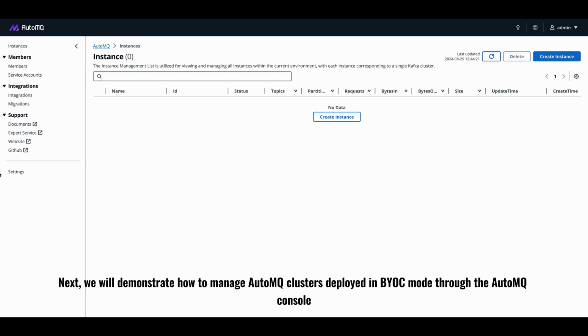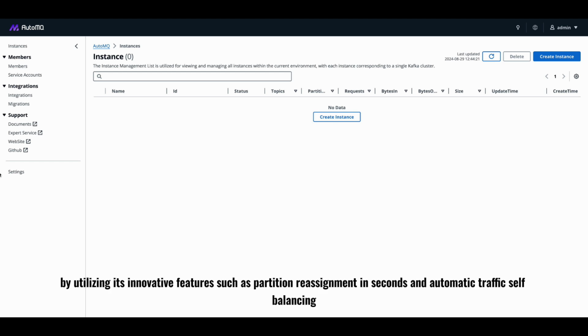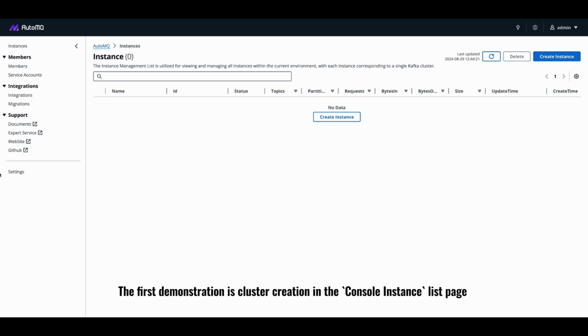Next, we will demonstrate how to manage AutoMQ clusters deployed in BYOC mode through the AutoMQ console. Show how to quickly achieve side effect-free cluster capacity scale in and scale out on AutoMQ, by utilizing its innovative features such as partition reassignment in seconds and automatic traffic self-balancing. The first demonstration is cluster creation.